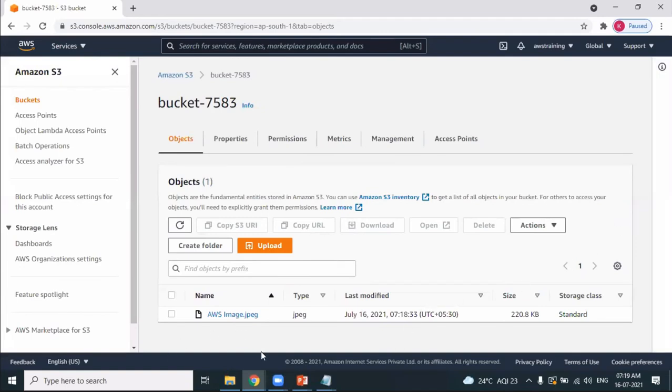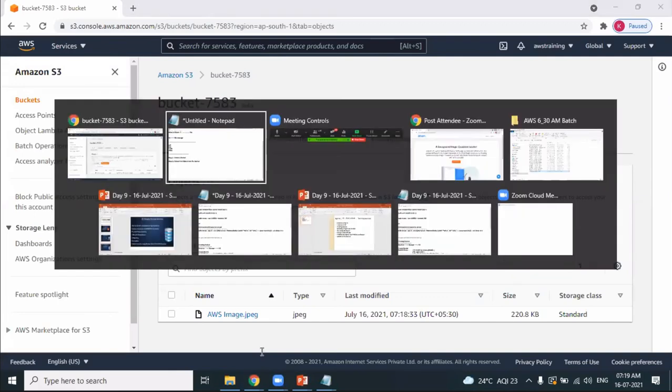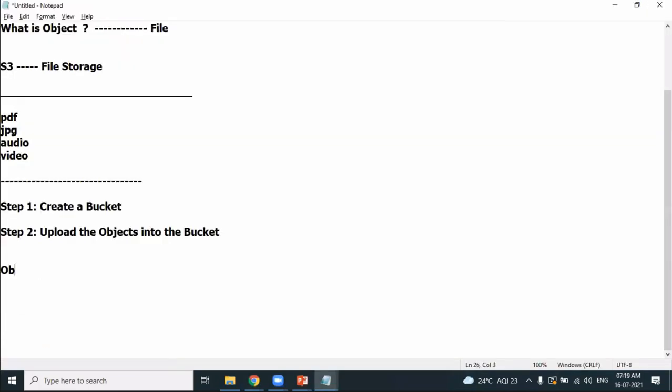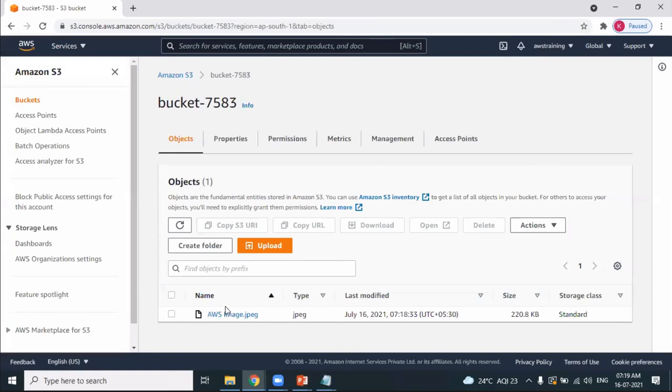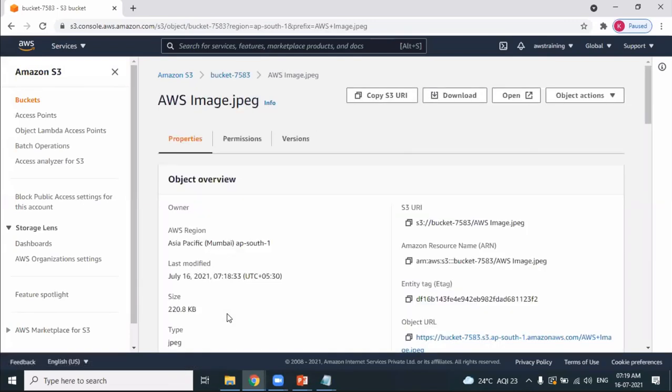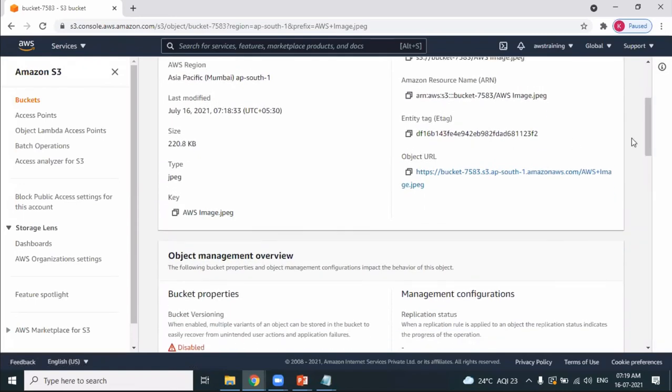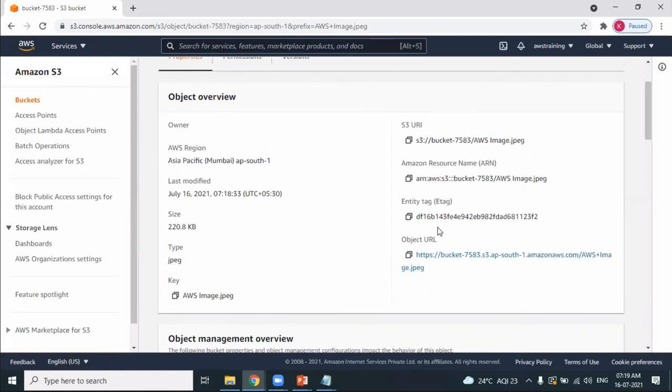How can we access the object? Every object will have an object URL. Using that object URL, we can access the object. So select this particular object, click on the object. You can see the details about the object. Can you see there's something called object URL? I'm copying the object URL and I am trying to access the object using the browser.